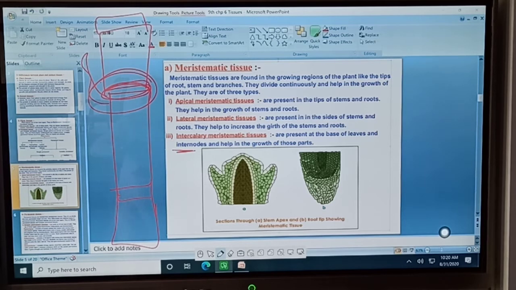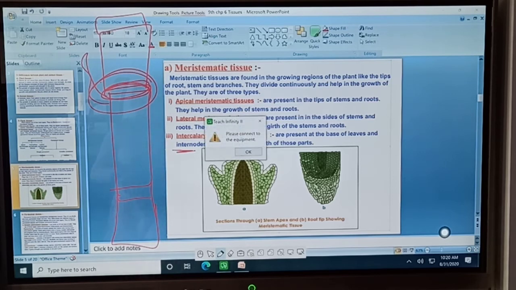First we had apical meristematic tissue, second was lateral meristematic, and the third one is the intercalary meristematic tissue. Function and location. What was the location of apical meristematic? Present at the tips of stems and roots, helps in the growth of the stem and root.